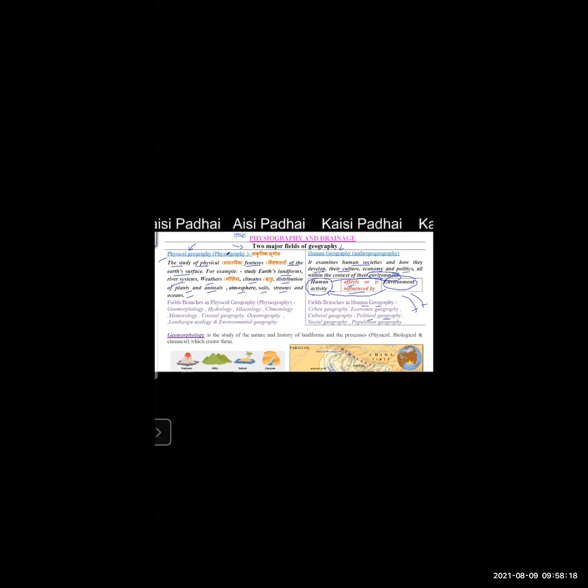And the features like study of Earth's landforms, river systems, weathers, climates, distribution of plants and animals, atmosphere, soils, streams, and oceans. All these studies are called the study of physical geography. Now you have seen that there are various areas in physical geography in which you can build your career. So there are many branches in physical geography. And if you want to make a career, you can choose any of these fields in geography. Okay, there are many opportunities.